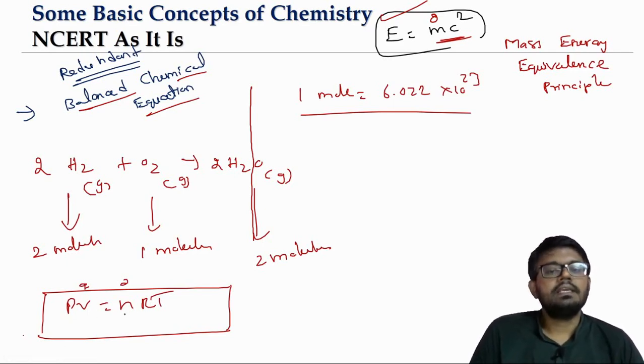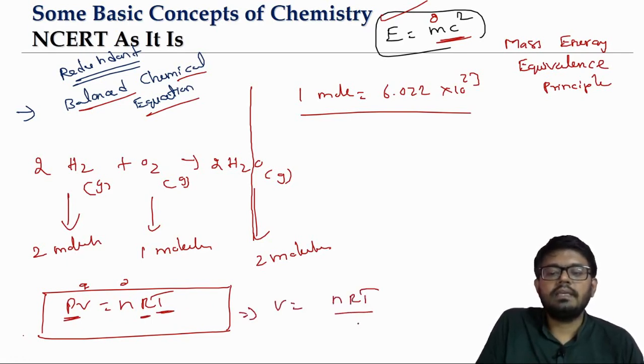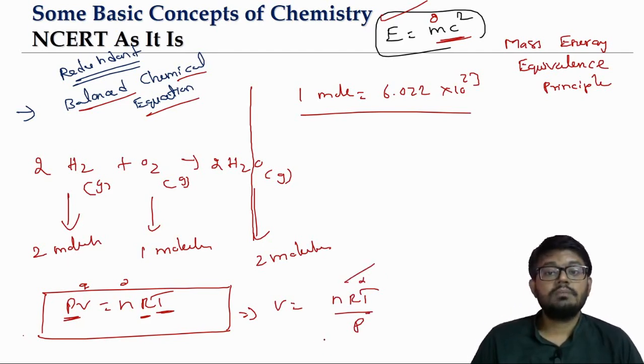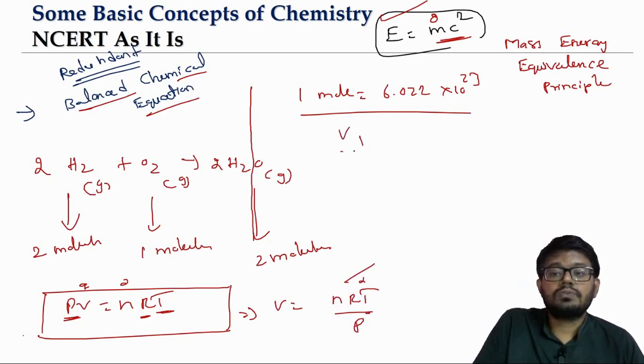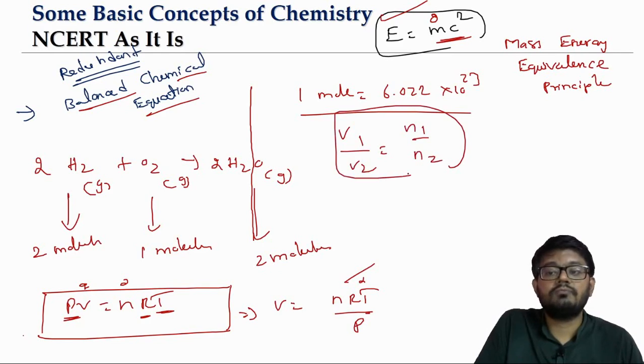So you can clearly see that when pressure and temperature are fixed, where R is called the gas constant, V is equal to nRT by P. When pressure and temperature are the same, the gas constant is anyway the same for all gases. What we observe is that the ratio of the volumes of two gases will be the ratio of their number of moles.